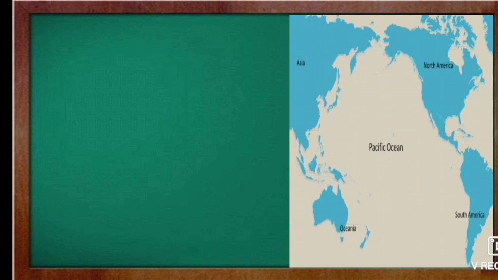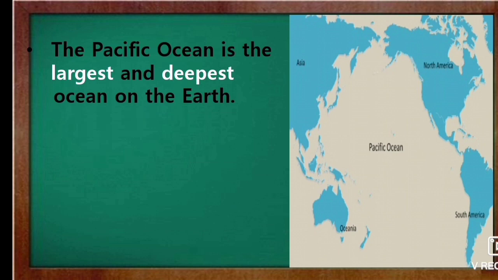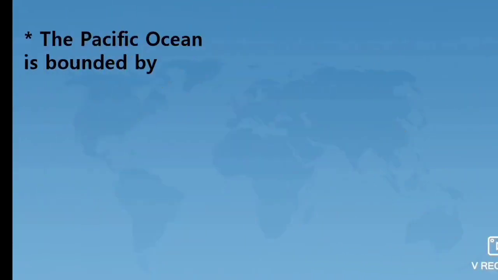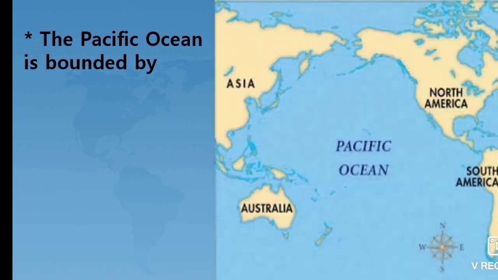Students, as you know, the Pacific Ocean is the largest ocean on the earth. Not only the largest but also the deepest ocean on the earth's surface. So the Pacific Ocean is the largest and deepest ocean on the earth. It covers about one third of the earth's total area and spreads for about 168.72 million square kilometers.